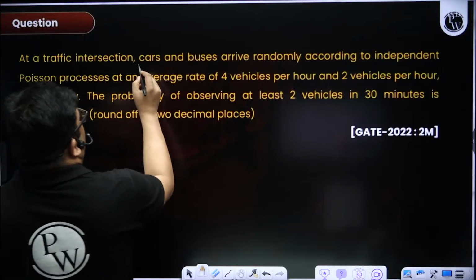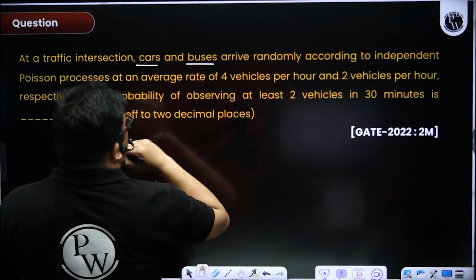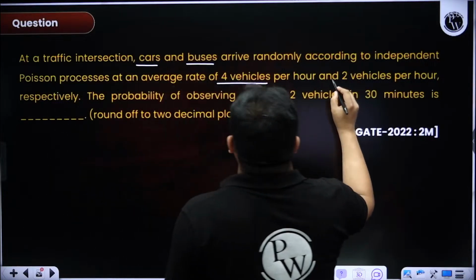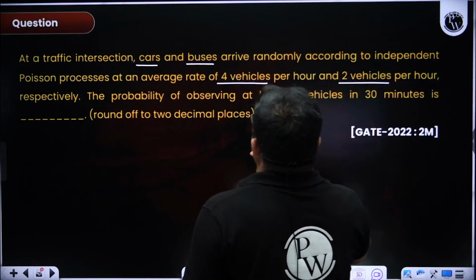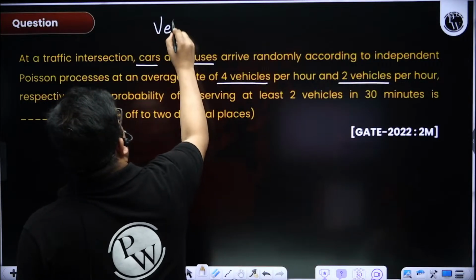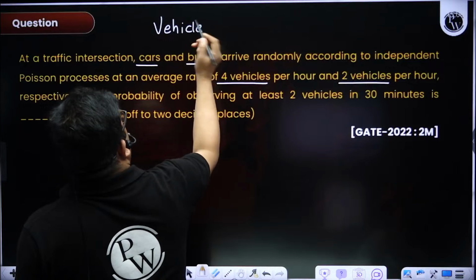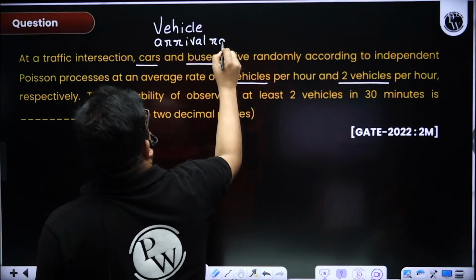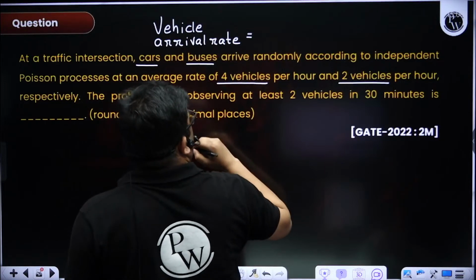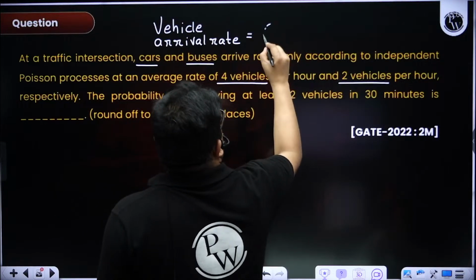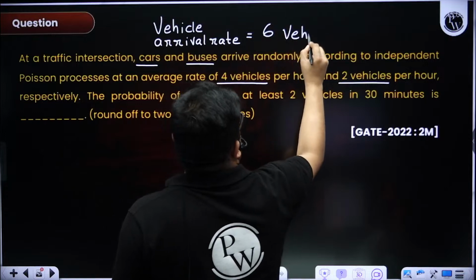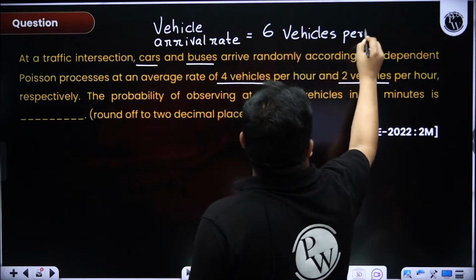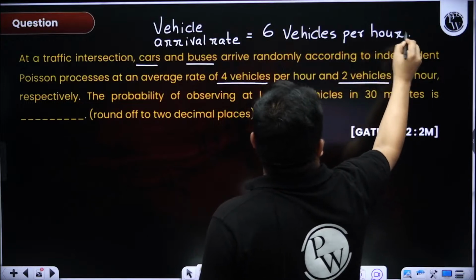See, cars and buses both are vehicles only, na? So car is 4 vehicles per hour and bus is 2 vehicles per hour. If I am taking vehicle arrival rate, that will include both car and bus. So it will be 4 and 2, that is equal to 6 vehicles per hour.